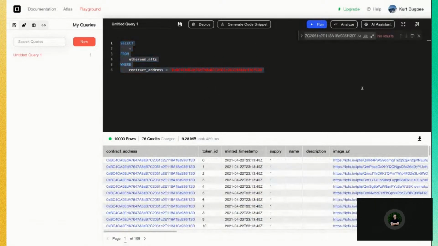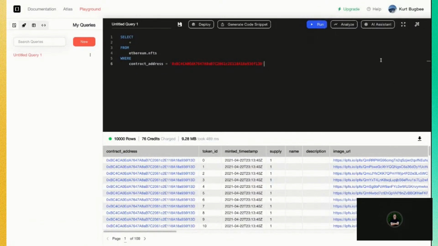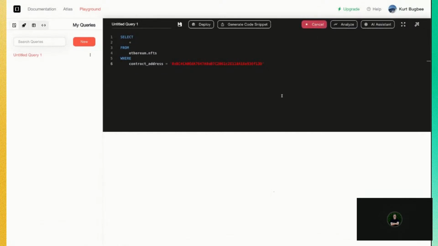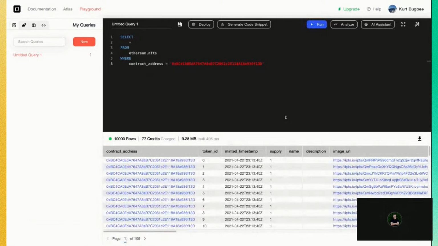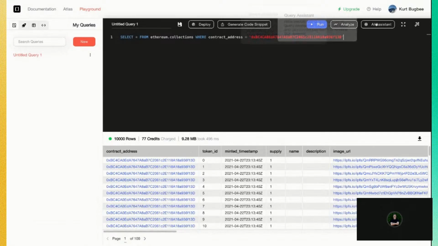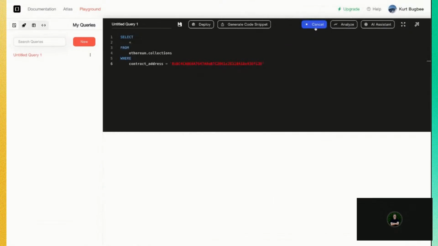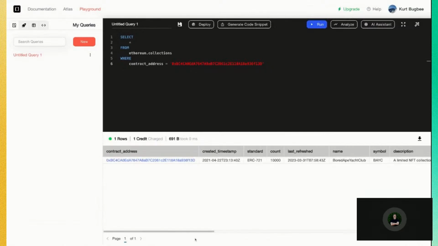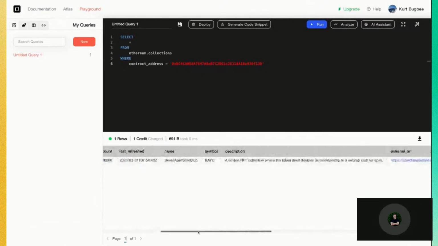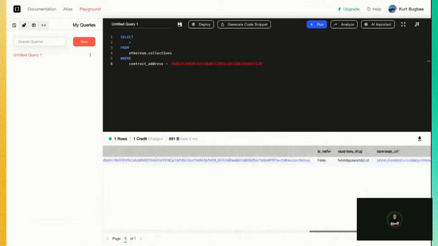Now, if you're interested in collection metadata, we have our collections table. Whoops, I pasted the wrong one. One second. All right, so here we have our collection data for Bored Ape Yacht Club specifically, with description, external URLs, image URLs, etc.